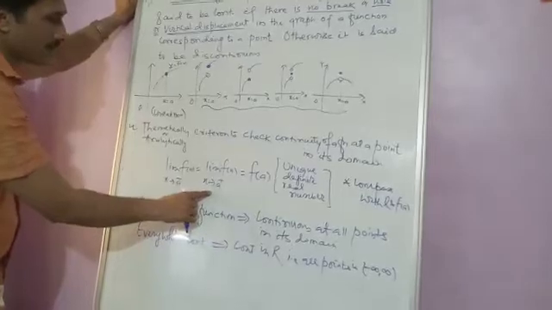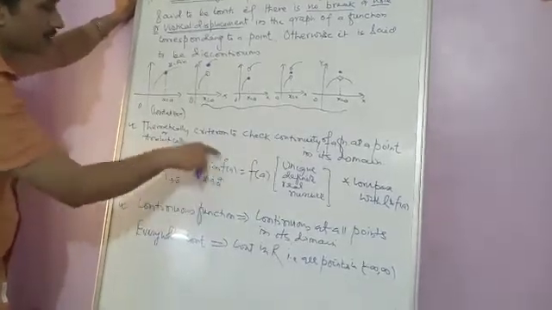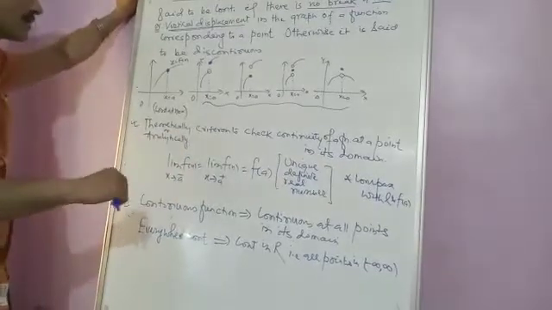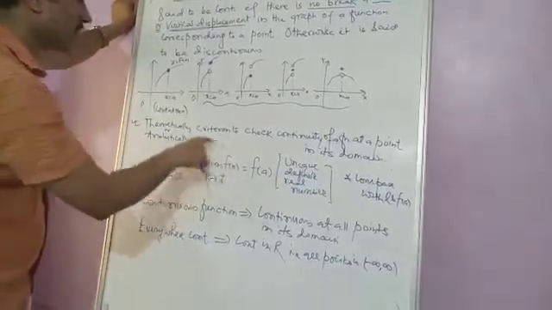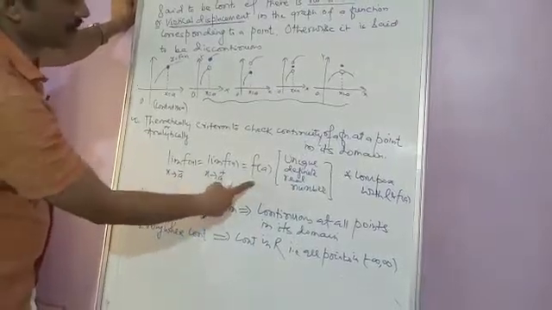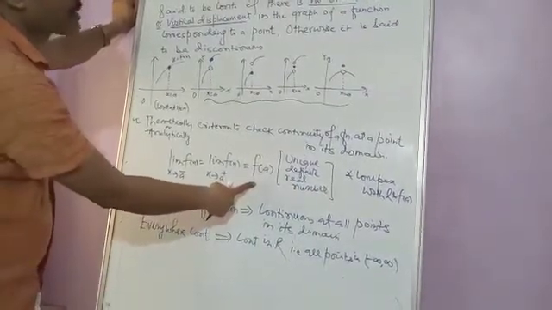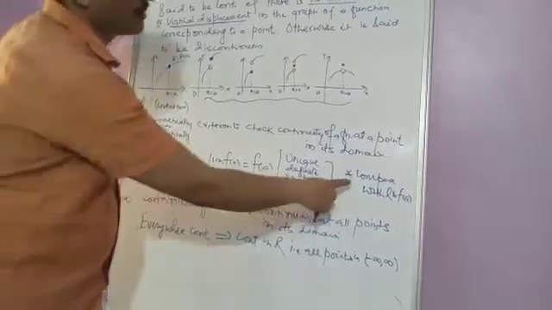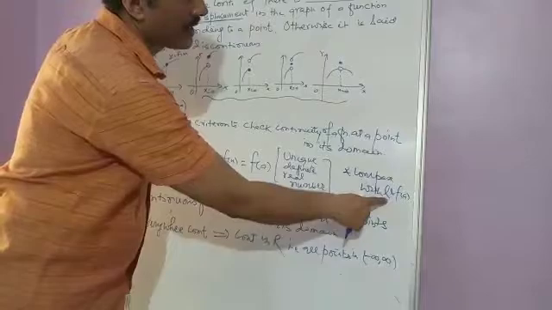These two combined will give existence of limit at x equal to a of function f(x). And the limiting value of f(x) at x equal to a equals the functional value at a. Then we say that the function is continuous at x equal to a. Here we compare L and f(a).